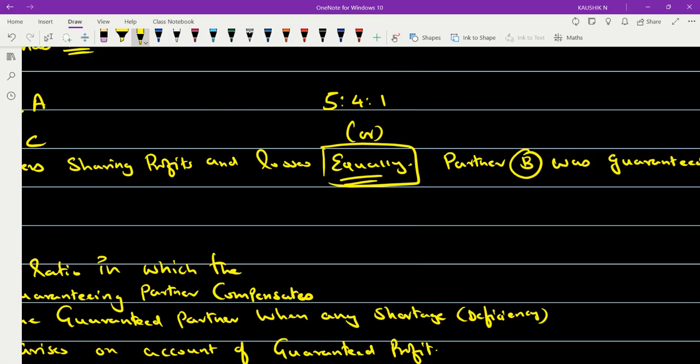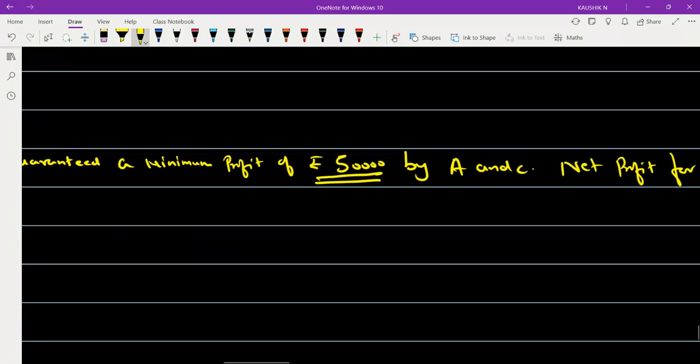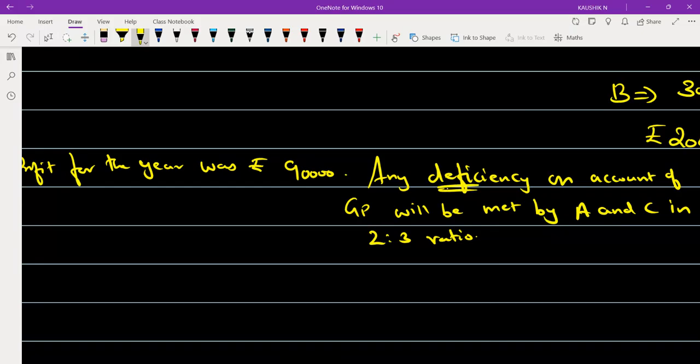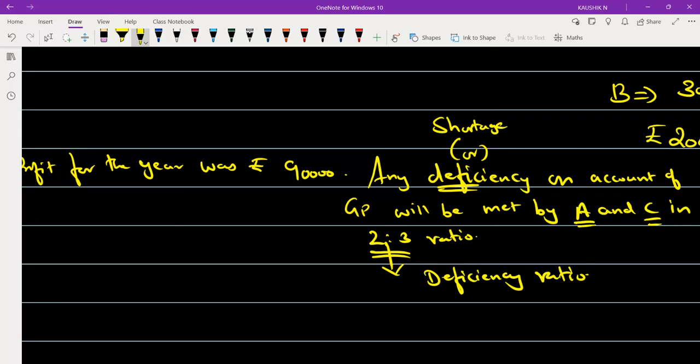Now you will find one more ratio in the question, stating that any deficiency, or if not, they can use the word shortage, on account of guaranteed profit will be met by the guaranteeing partners A and C in 2 is to 3 ratio. So what does this 2 is to 3 refer to? Very good. This is called the deficiency ratio.